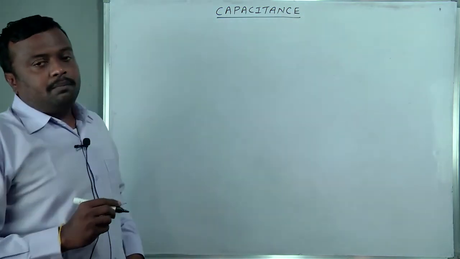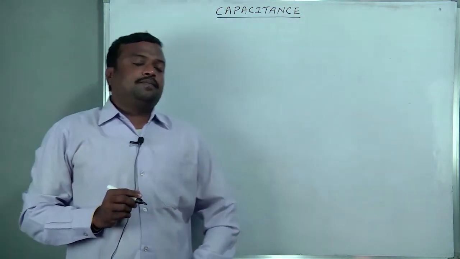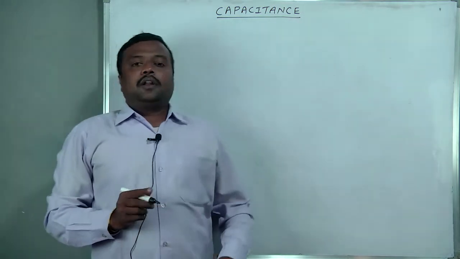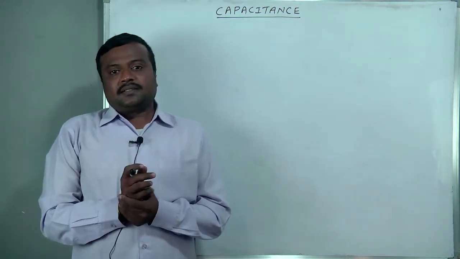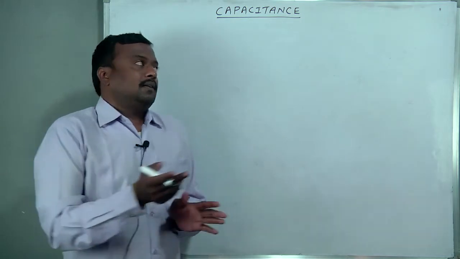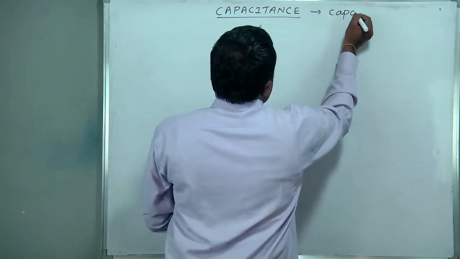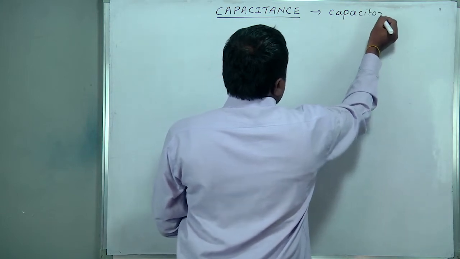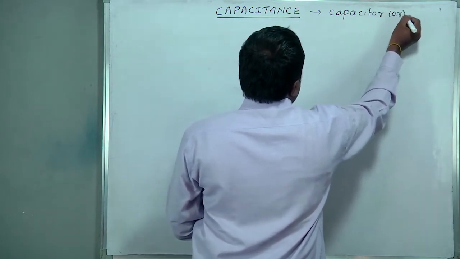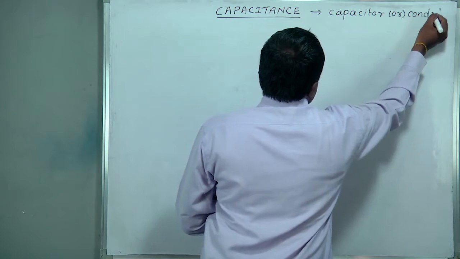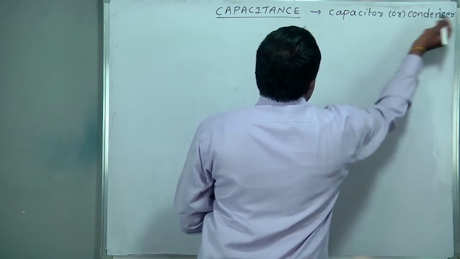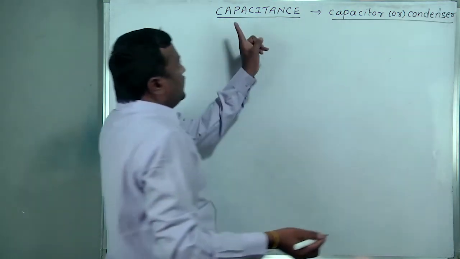See, this is an important branch also. So first of all, what is called capacitance? What is called a capacitor? Such a device is called a capacitor. We know this word, or it is also called a condenser.